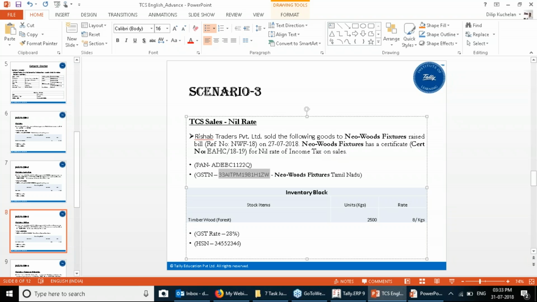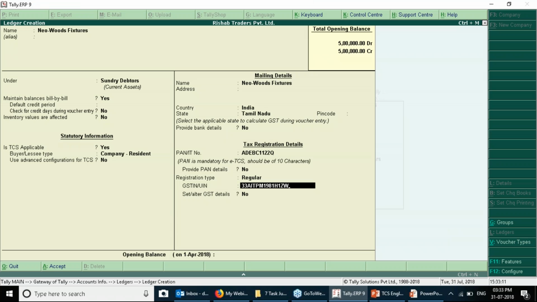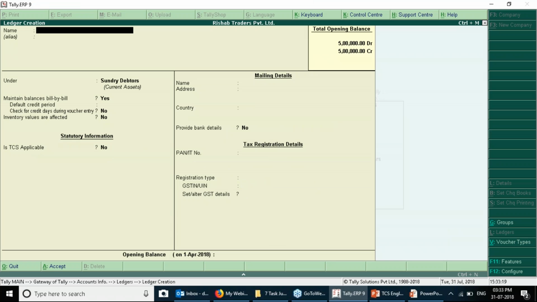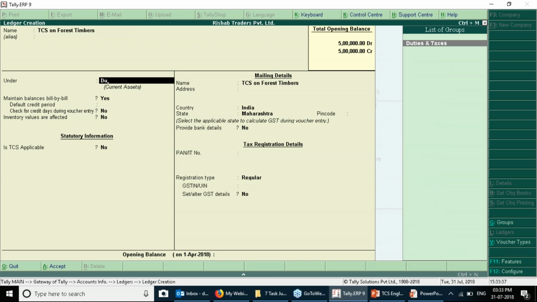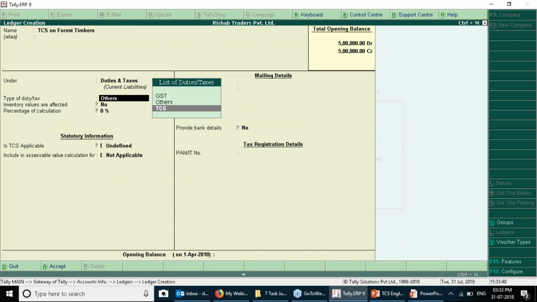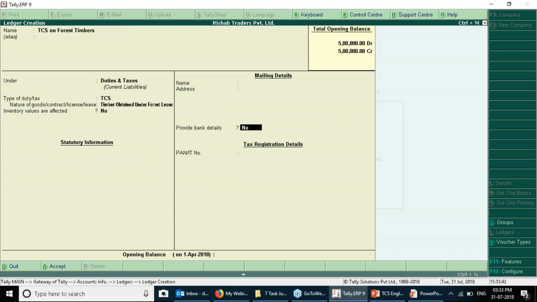So we are using all dummy details. So you can see all the things. After providing these details, you need to save it. The sales ledger has already been created. Now we have to create TCS on forest wood, or forest timbers. Okay, so it is under Duties and Taxes, comes under TCS, timber obtained under forest.